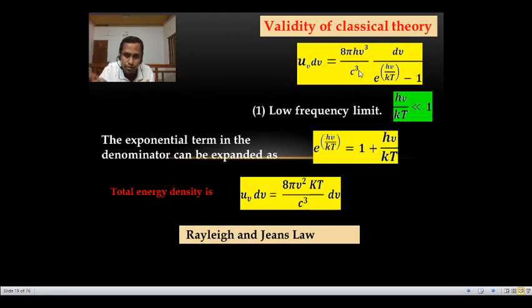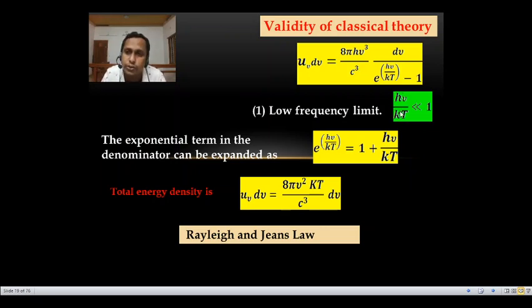The lower frequency side can be explained with the Rayleigh-Jeans law. So we will check whether Planck's radiation formula reduces to the Rayleigh-Jeans law at the lower frequency limit. Lower frequency means frequency is very small.